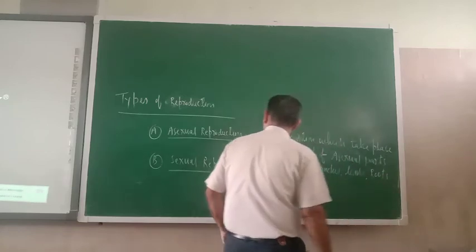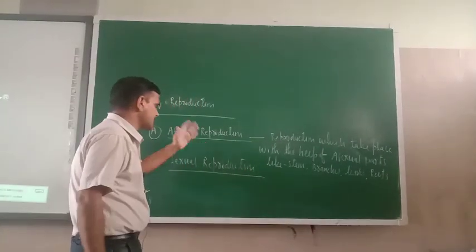Okay, so such kind of reproduction is known as asexual reproduction.